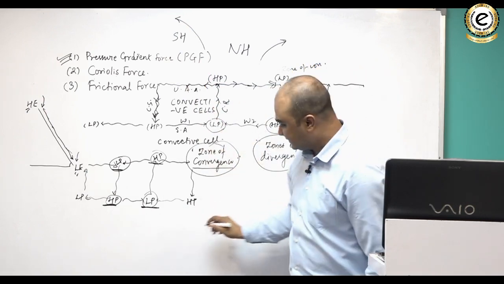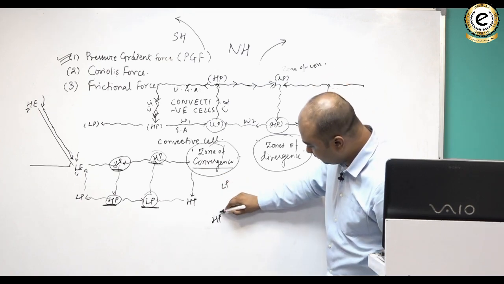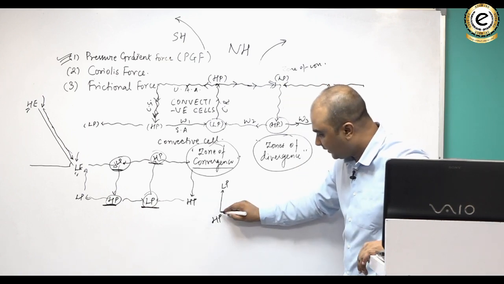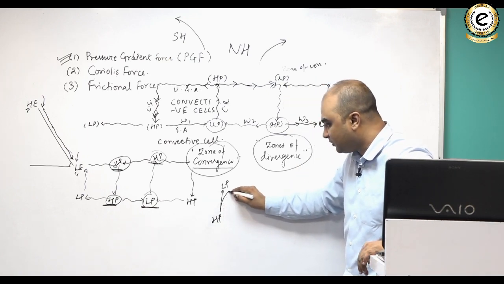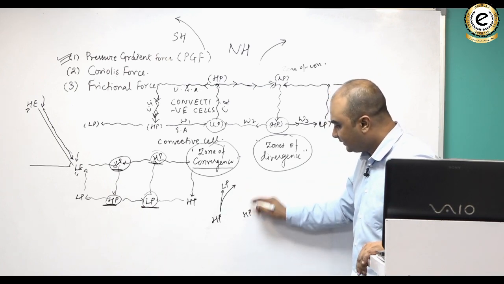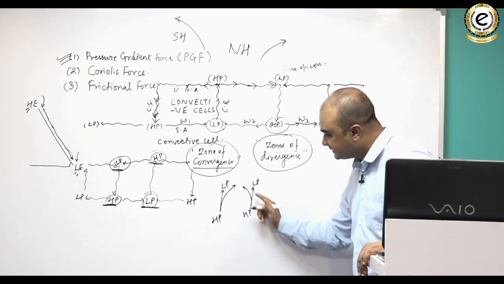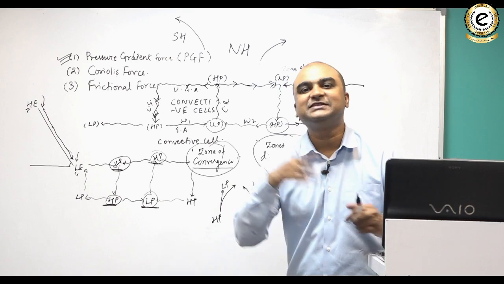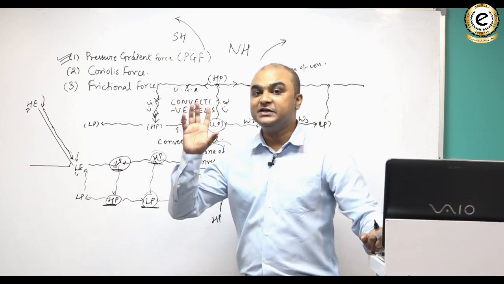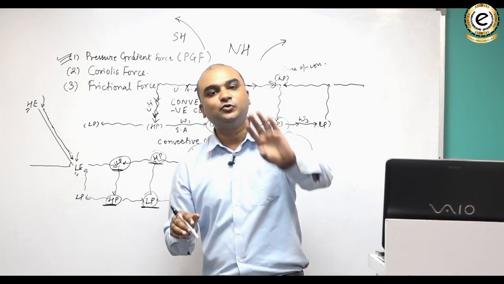Suppose ये एक high pressure है और यहाँ पे low pressure है. So wind should blow like this from high pressure to low pressure. लेकिन अगर हम northern hemisphere में हैं तो ये movement ऐसा हो जाता है. It turns towards its right. Whereas if we are in the southern hemisphere, ये movement ऐसा हो जाता है. It turns towards its left. Actually, there is no turning, but just the effect of it. And this happens because of the rotation of the earth on its axis from west to east.